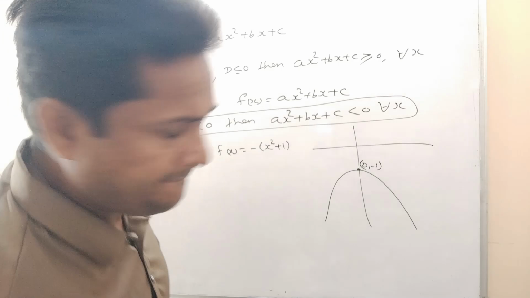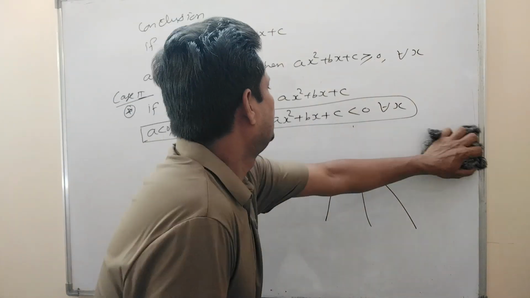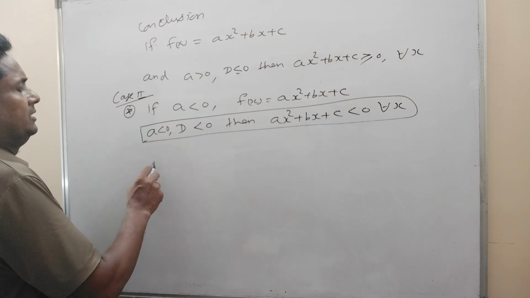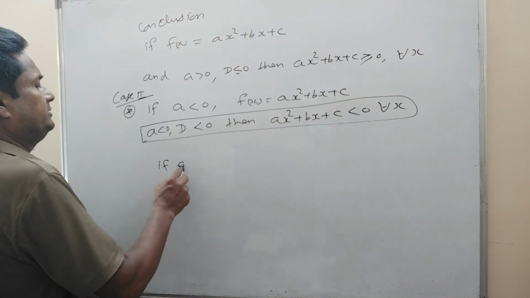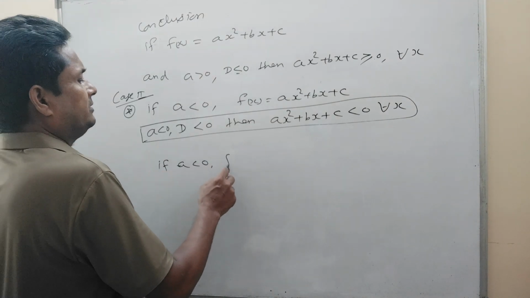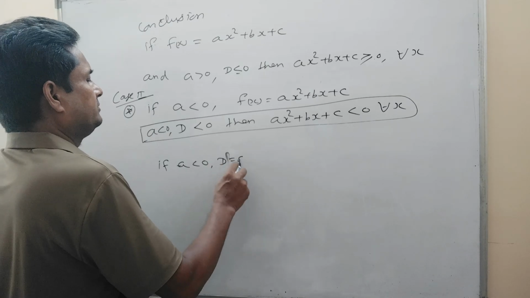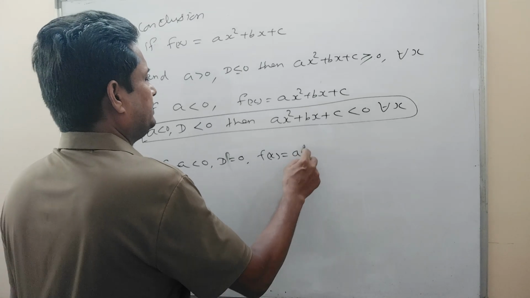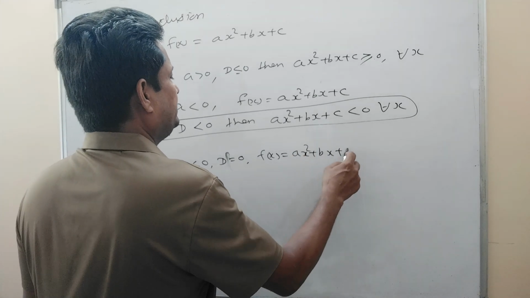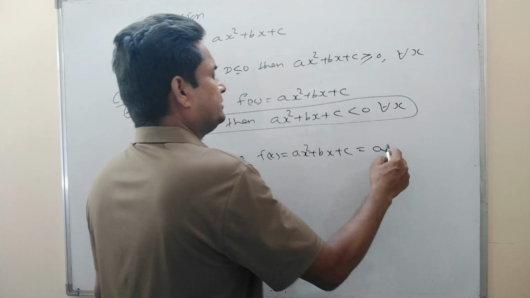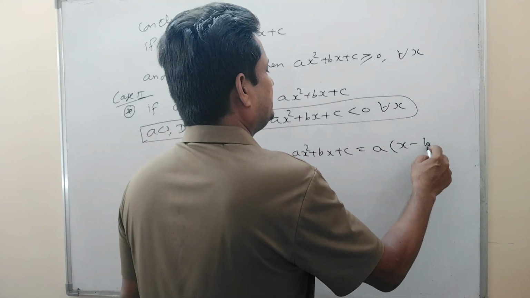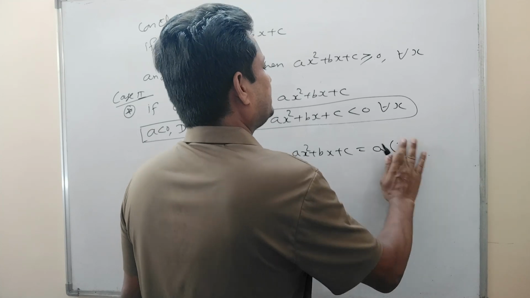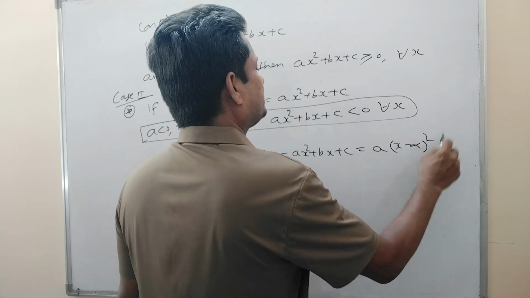In general, if you draw this type, if A is less than 0 and D is equal to 0, f(x) is equal to ax² + bx + c, then this can be written as a times (x − (−b/2a)), that is, a times (x − alpha) whole square.